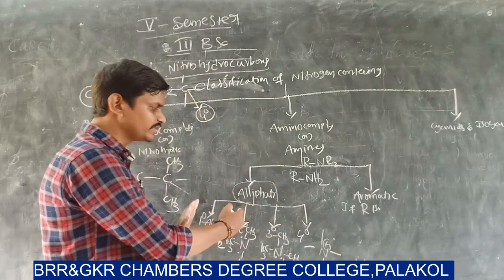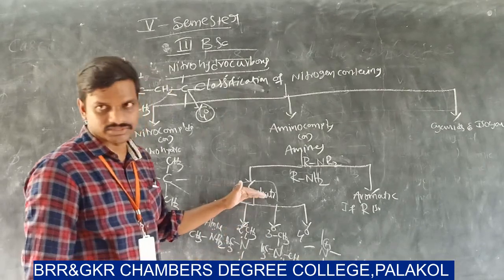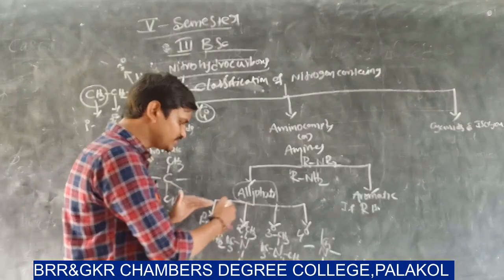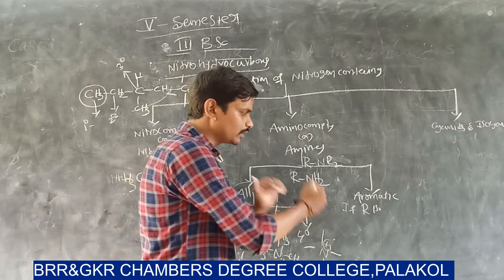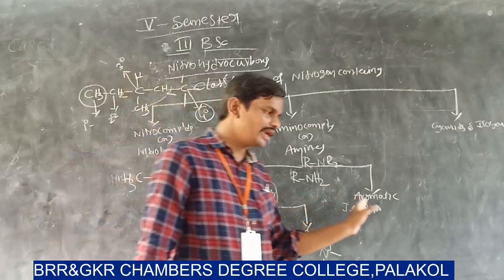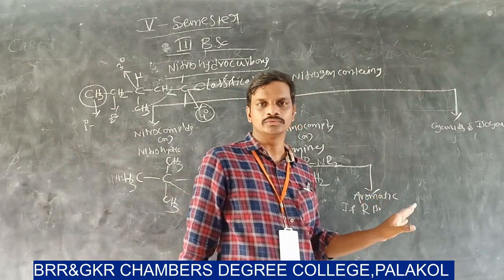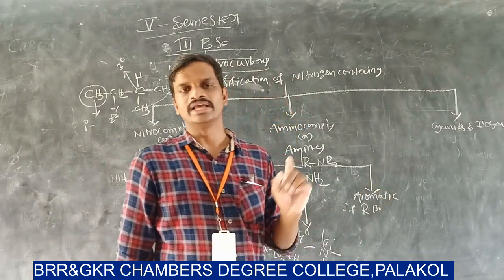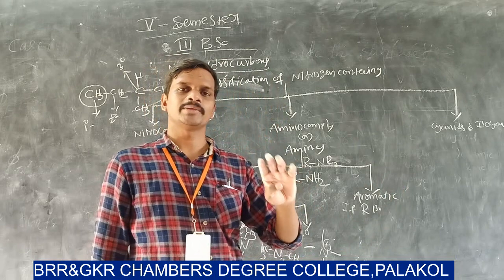So this is the classification of aliphatic amines. Aliphatic amines are classified into primary, secondary, tertiary and quaternary. As with aliphatic amines, aromatic amines are also classified into 4 types: primary amine, secondary amine, tertiary amine and quaternary amine.